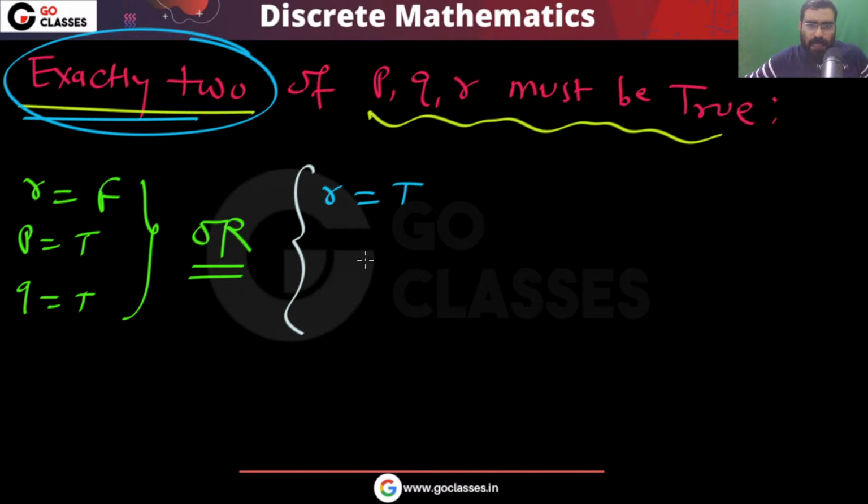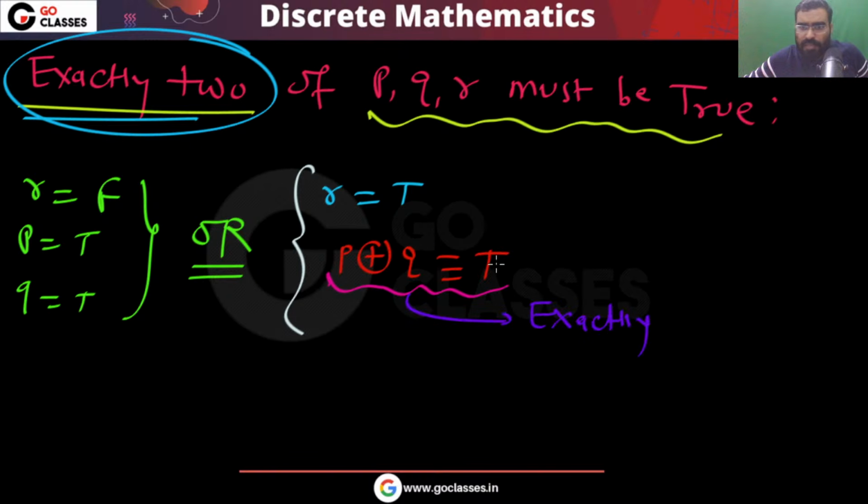When R is true, then what should happen? Then P XOR Q must be true, right? Do you agree? Because this means exactly one of P comma Q is true. Okay, let me know, is this analysis understood? Please tell me, what I'm telling you, is this understood?